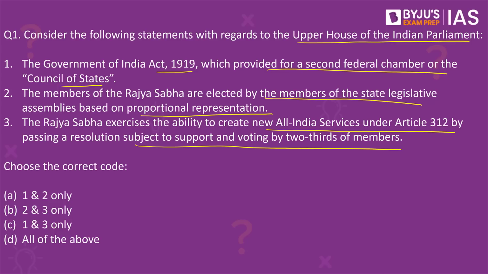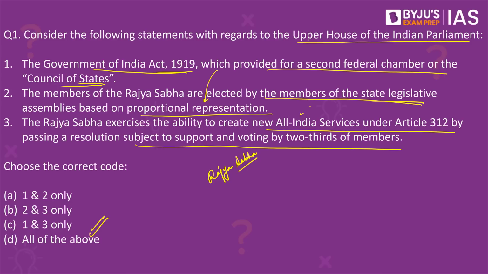The correct answer here would be D. All the three given statements with regards to the upper house of the Indian Parliament, that is Rajya Sabha, are correct. As you know, it is also called the Council of States and it first came up officially under the Government of India Act of 1919. The members of the Rajya Sabha are elected by the members of the state legislative assemblies and the process involved is proportional representation, the same process that is used for president and the vice president elections as well.